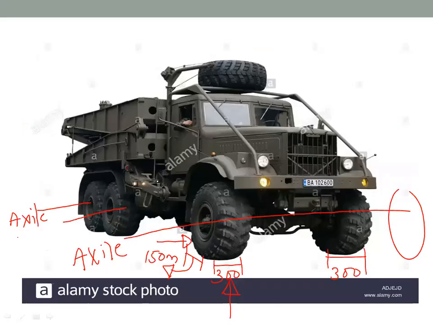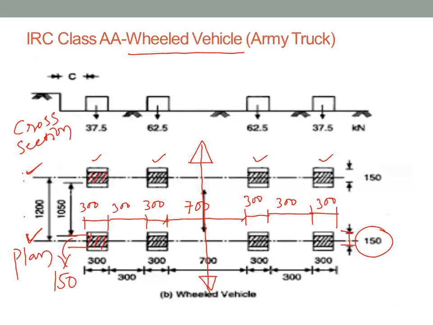Distance between each wheel, end to end distance: here also it is 300, here to here it is 300, here to here it is 300. Similarly, from here to here it is 300, here to here it is 300, here to here it is 300. You have to remember these dimensions.